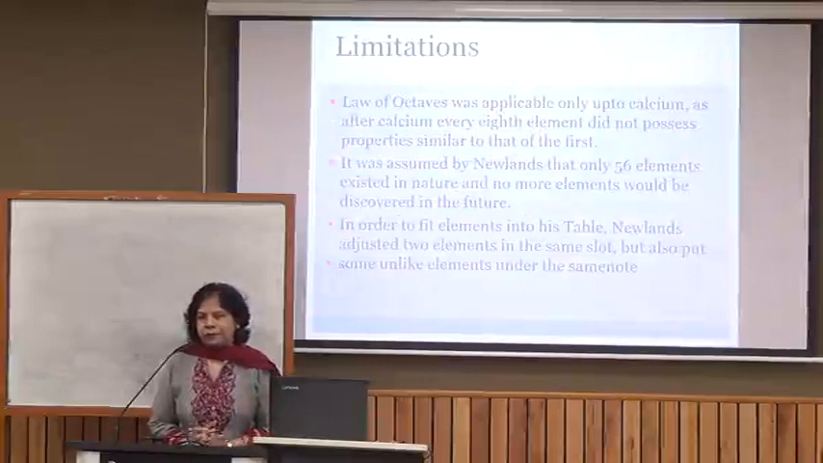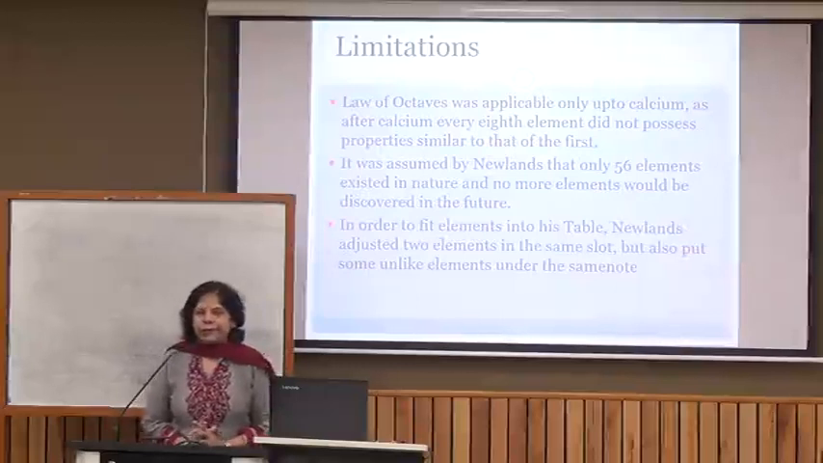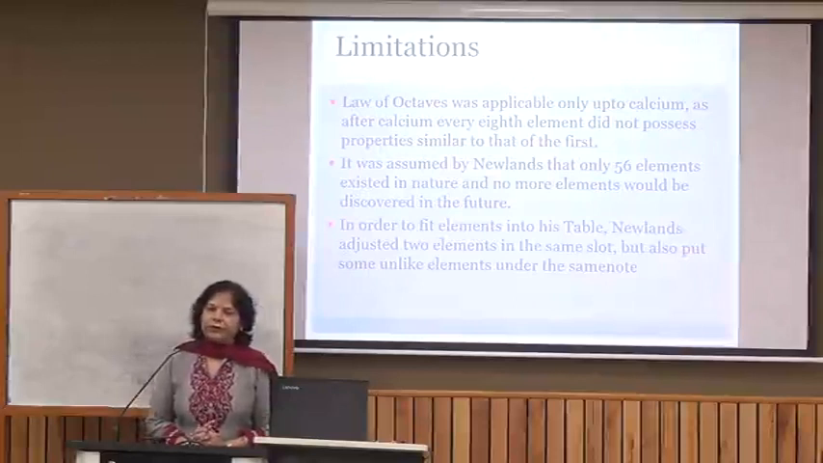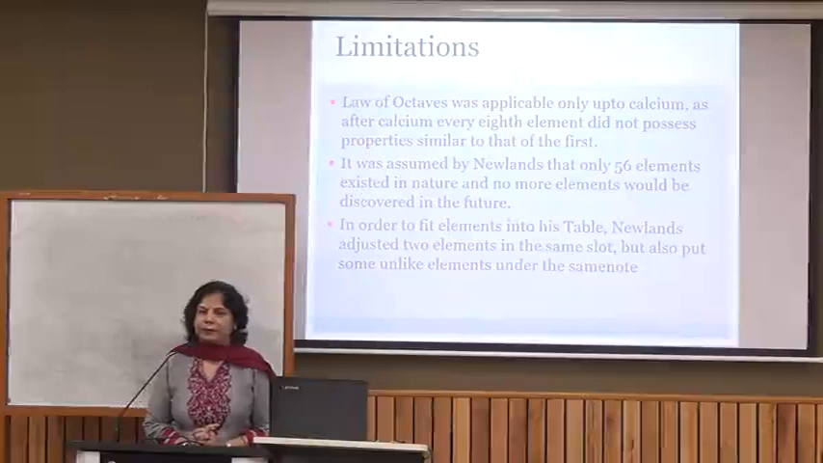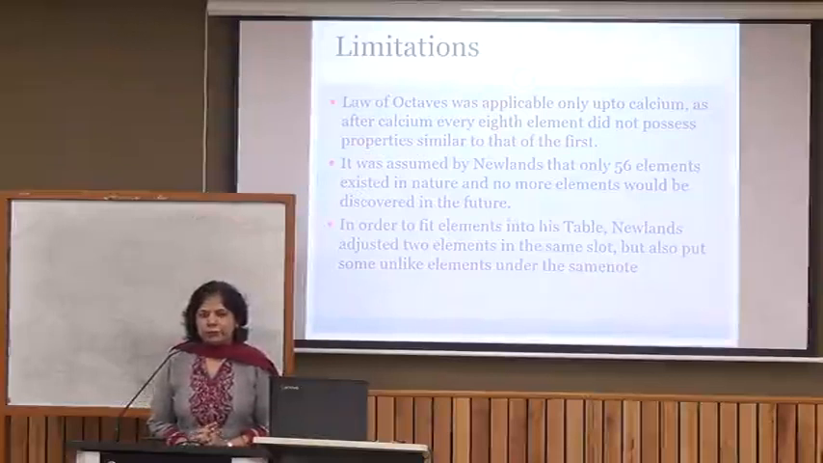This law of octaves was applicable only for the lighter elements, till calcium only. After calcium, every 8th element didn't have properties similar to the first one. Moreover, at that time only 56 elements were known, and he assumed there are only 56 elements in nature. He didn't leave any space for the elements to be discovered. One more drawback was there. He placed nickel and cobalt away from iron, which have similar chemical properties, and elements which had dissimilar properties were kept together. So because of all these drawbacks, this classification was also not followed.